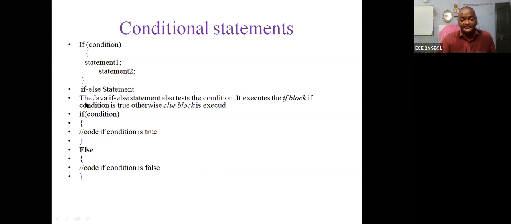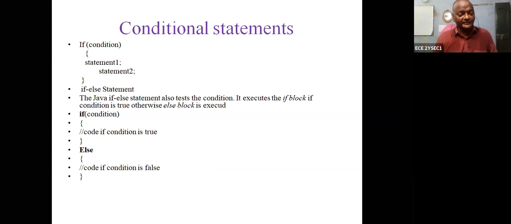Okay, so let us see how it executes. The first one: if the condition is true, then the if block is executed. If the condition is false, then what happens? The else block is executed. So this is the syntax of the if condition. Let us take the if condition as true, then this is the if block. The if block is executed, and once the if block is executed, the else block is not executed. Remember one thing: if the condition is true, then the if block is executed, and the else block is not executed.